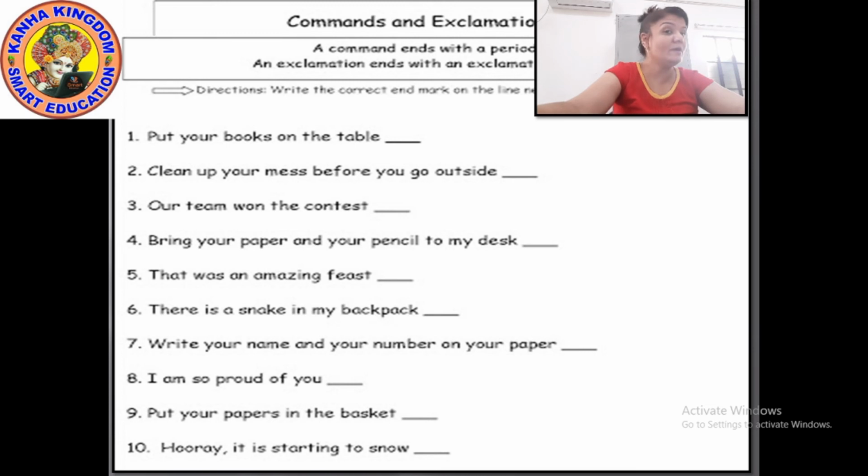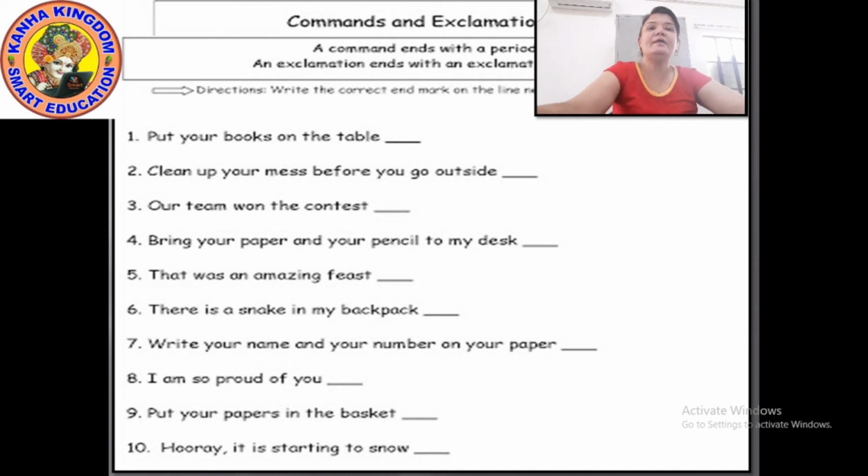Here it's not a command, it's an exclamation. Because if there is something weird in your bag, then you will express it with surprise, anger, confusion, or happiness. Such kinds of emotions will be there. So if there is a snake in your bag, naturally there will be an emotion of sudden surprise. So, there is a snake in my backpack. It is an exclamatory sentence.